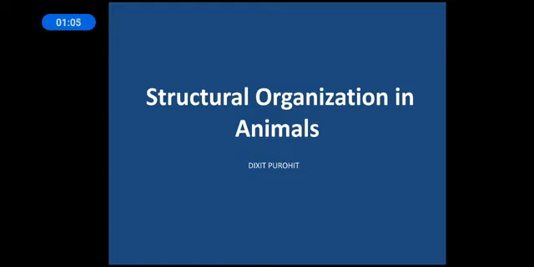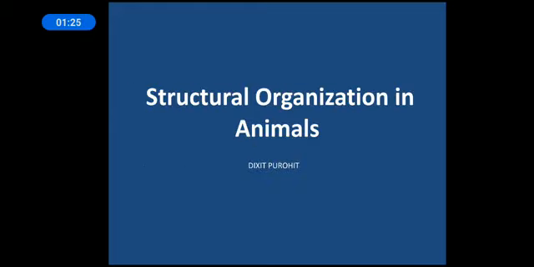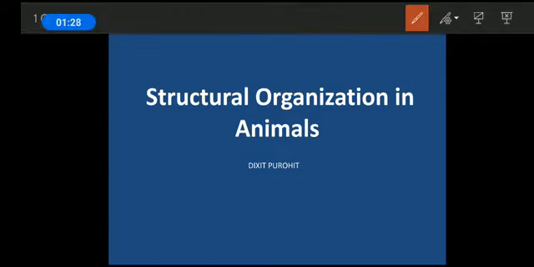As we have studied in classification in the first 2-3 chapters, when we are classifying, the structural organization of an organism plays a very important role in the classification. It is a very important aspect for classifying organisms. We have seen that organisms can be classified in different levels of organization.